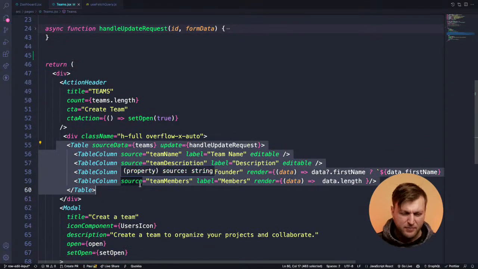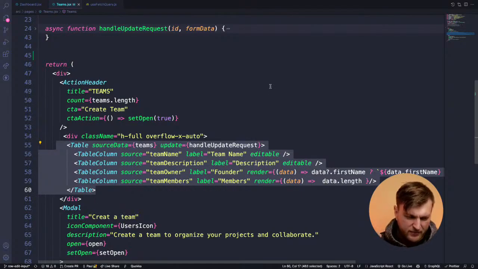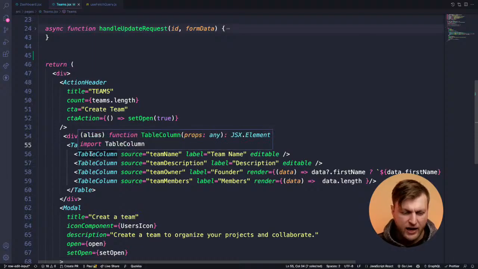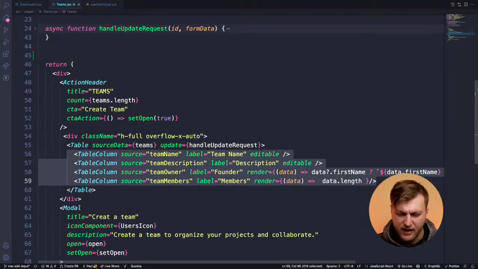Now, the table component is a bit complex, not too complex, but we're going to take a look at it later. Just think of it this way: all this table component does is get the data, iterate through each item, and generate the rows which have these columns, and these columns get the data set. So whatever we get from teams gets set to our columns.